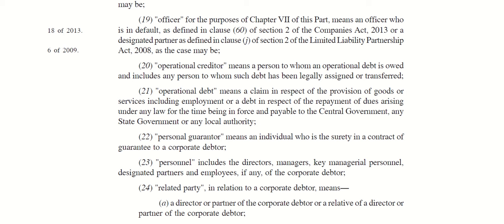And we have also seen who is a financial creditor. To summarize, the financial creditor is a person to whom a financial debt is owed.